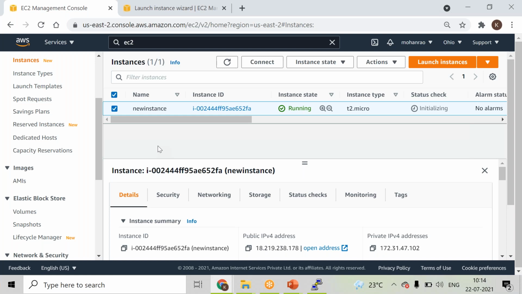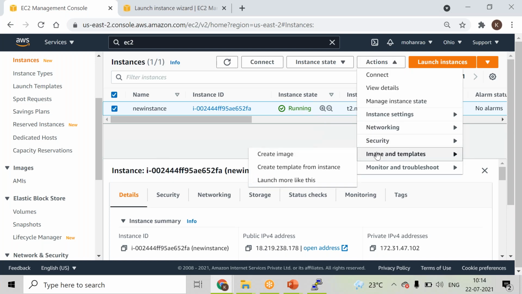select that as a base operating system or the base machine image, and then try to go ahead and create an instance with your requirements, and then launch an EC2 instance, and then log into your server, do whatever the new changes or the new software package installations that you wanted to do. And once the installation everything is done, finally you can verify all the validations from the server level, and then from actions tab you can go ahead and images and templates, and then create the image from here, right? So in this way you can basically go ahead and create the customized machine images in your environment, right?